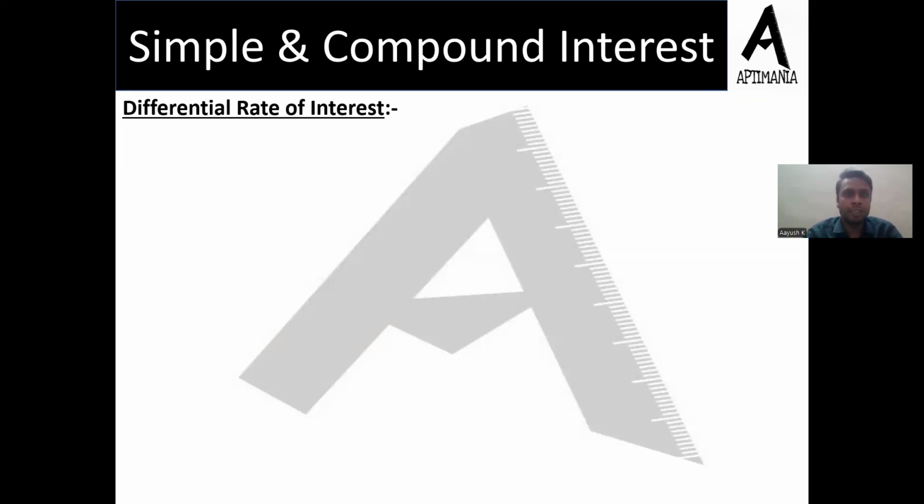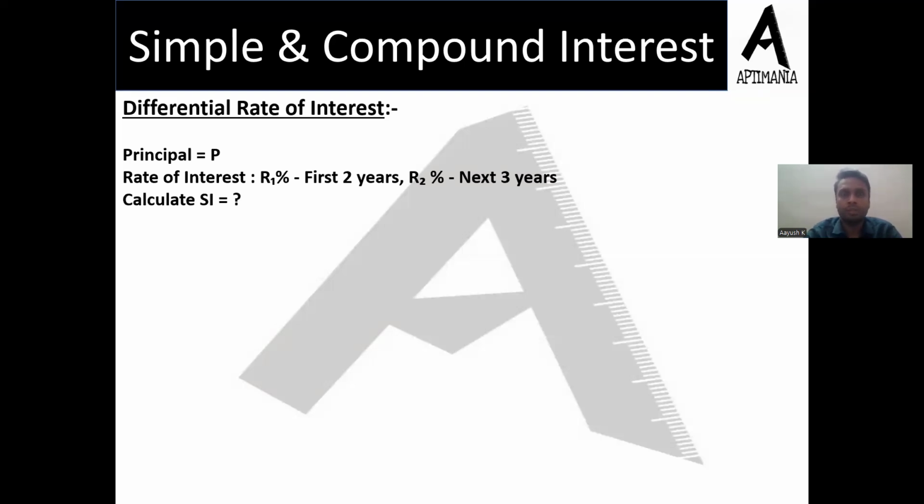So the question is, if the principal is P, if the rate of interest is differential, मतलब it is varying every year. It's R1% for the first 2 years and R2% for the next 3 years. You have to calculate SI. So what is being asked is calculation of SI. आपको interest calculate करके बताना है इस केस में. जब अलग अलग रेट ऑफ इंटरेस्ट है, पहले 2 सालों के लिए R1% है, अगले 3 सालों के लिए R2%. What you're supposed to do is pause the video right now. 2 मिनट के लिए वीडियो को पॉज कीजिए. पॉज करने के बाद कंटिन्यू कीजिए और तब तक अपना आंसर निकाल लीजिए. Go ahead.